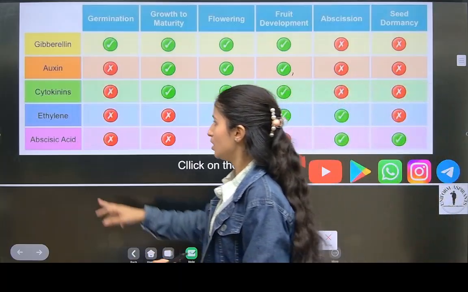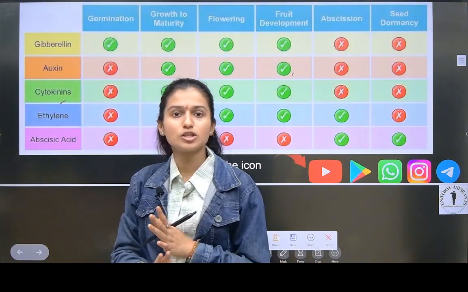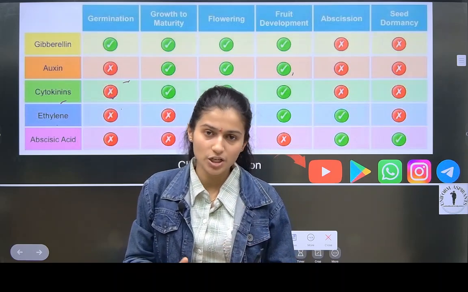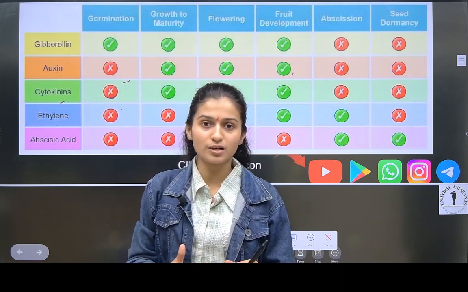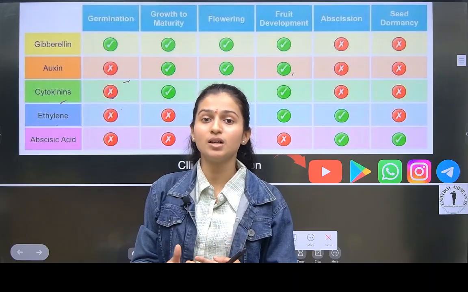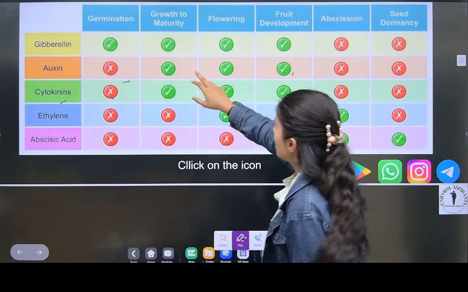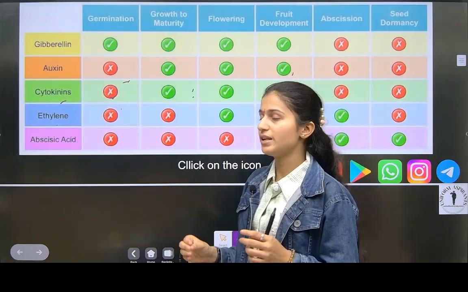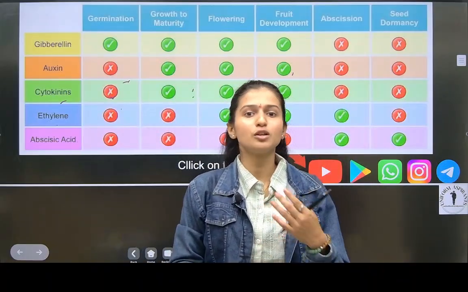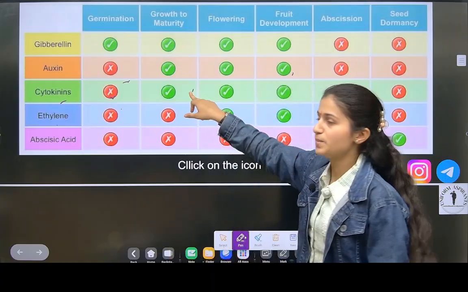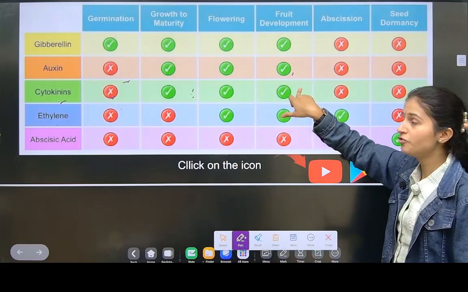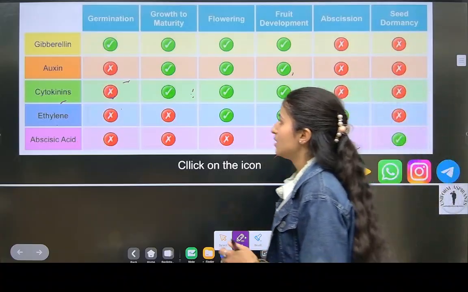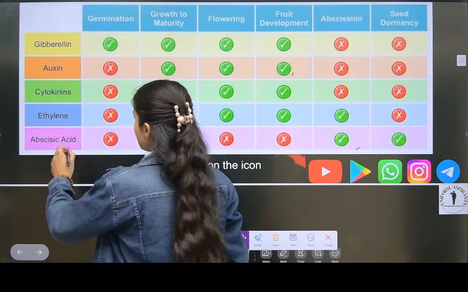Now cytokinins. Cytokinins also do not help in germination. It only does cell division. It does rapid cell division, and it overcomes apical dominance. Then growth and maturity, it helps in flowering also. Whenever it is doing cell division, it is helping in growth and development. So it helps in development of flower and fruit, but it does not help in abscission and seed dormancy. Now ethylene, these both are what? These both are inhibitors.